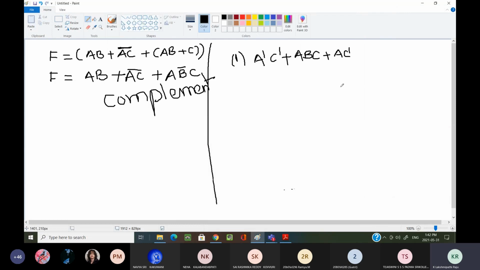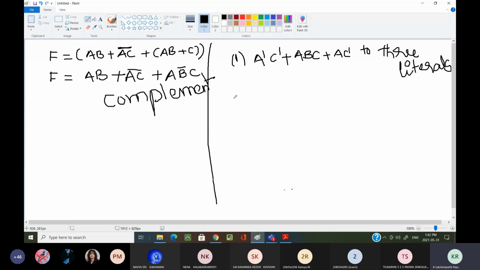Now this is the one problem. The second kind of problems, you need to simplify to two, three literals. Sir, what are these literals? Literals are nothing but the variables. I can tell you at the end. Three literals.